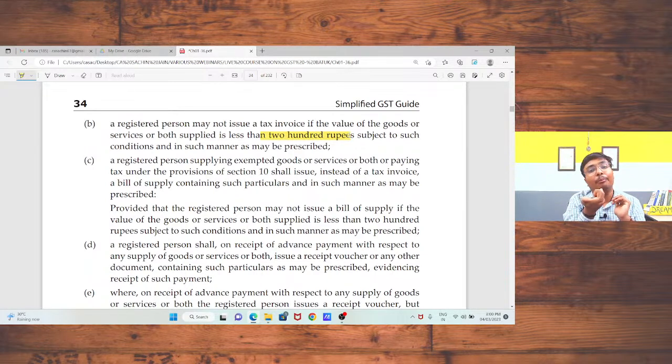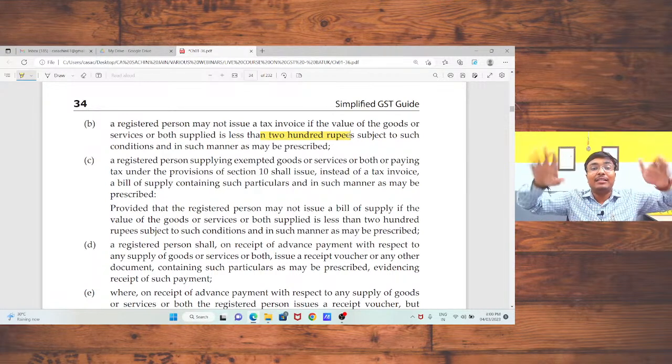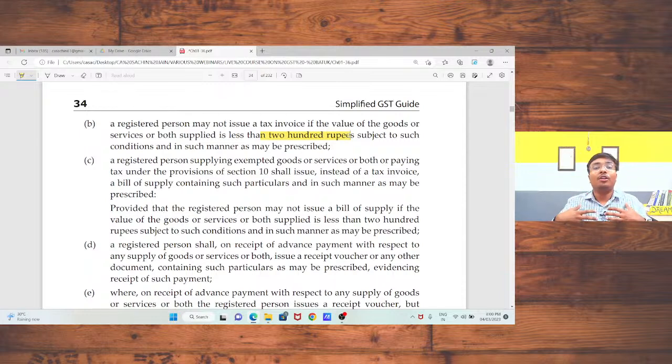Sir, what do you mean by composition taxable person? In case of a composition taxable person, if my turnover is below 1.5 crore rupees, in that case, I am eligible to adopt the composition taxable scheme. Under the composition taxable person scheme, I need to pay the tax at a concessional rate, that is 1% or 6%, and I am also not eligible to take any input tax credit. That is section 10 of the CGST Act. We had already discussed that.